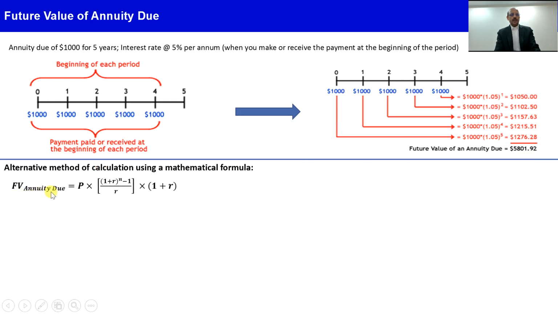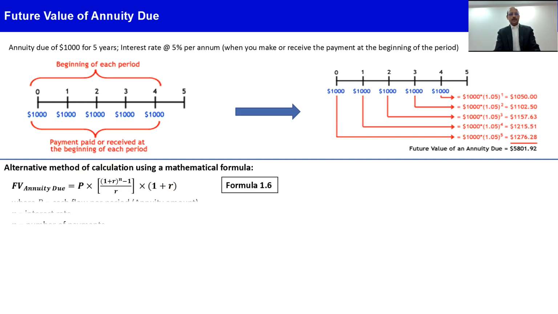Now, using the mathematical formula, the future value of annuity due is exactly the same as the ordinary annuity formula. We just need to multiply by 1 plus r, because there is one more period of compounding happening, since we are paying at the beginning of the period. So each cash flow is compounded one time more. If you simply multiply the whole formula which we had for ordinary annuity by another factor of 1 plus r, we get the annuity due future value.